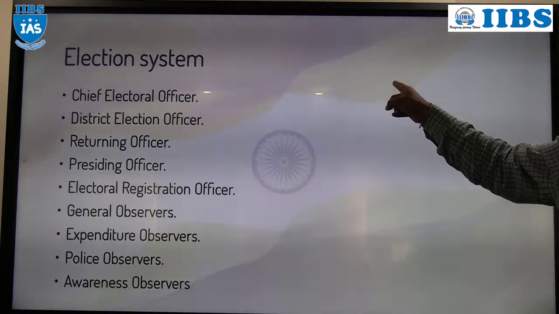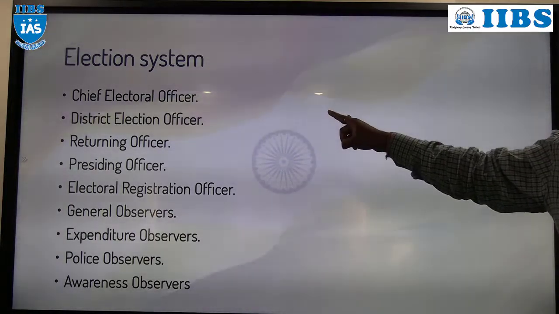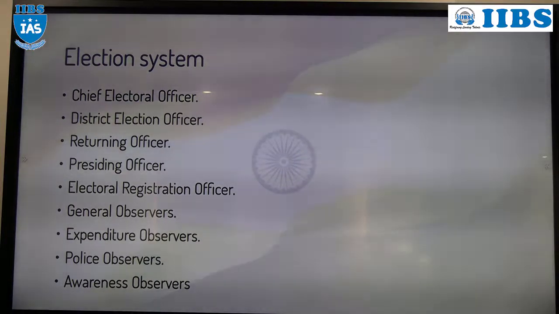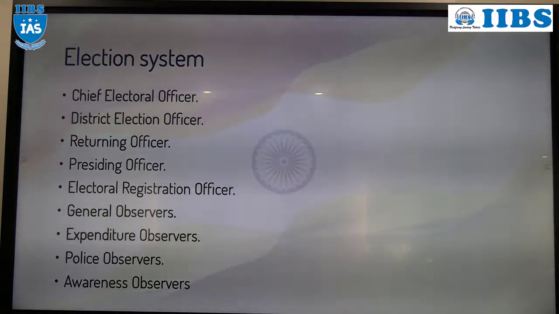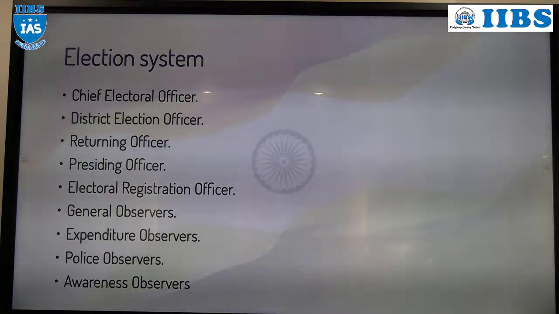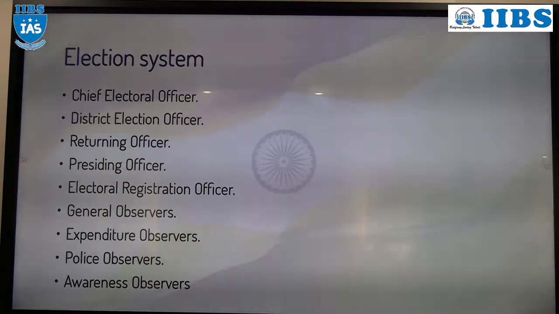Returning officer, RO. So the RO is at constituency level. CEO, state level. DEO, district level. RO, constituency level. Understood? The RO will take care of the election procedure at a particular constituency. Take Bangalore Rural as an example of a constituency. The RO will be appointed by the Election Commission of India.